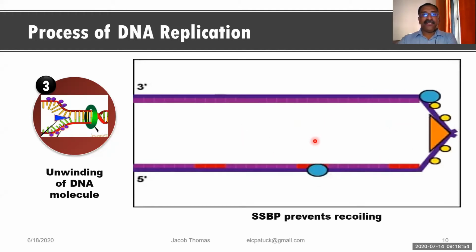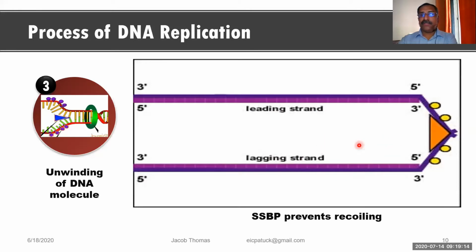And if you see the whole thing, only then can you understand, because this is now at the end area. Now again, it has to come back. This is the entire replication process they are showing in this slide, in this particular picture. Now leading strand, lagging strand, DNA replication is almost getting over here.